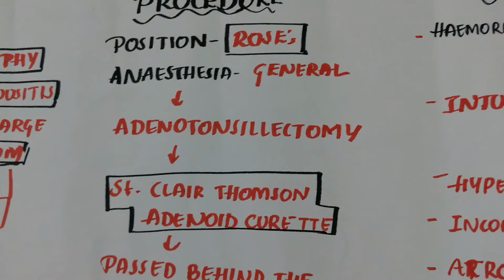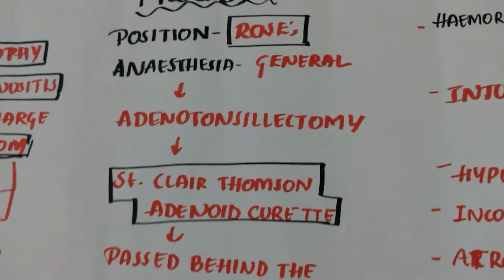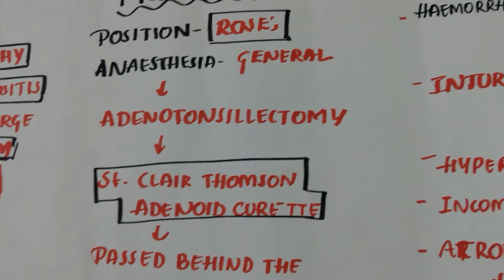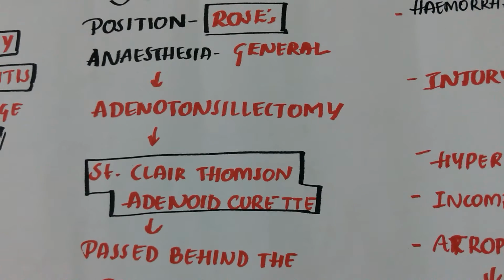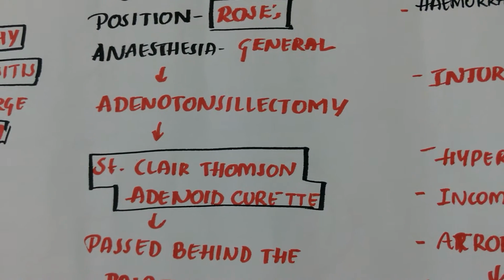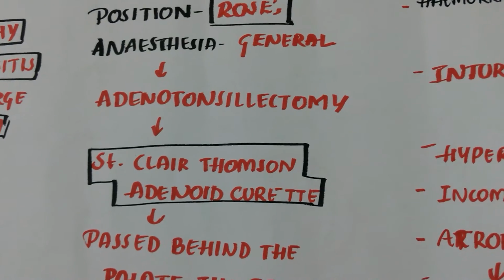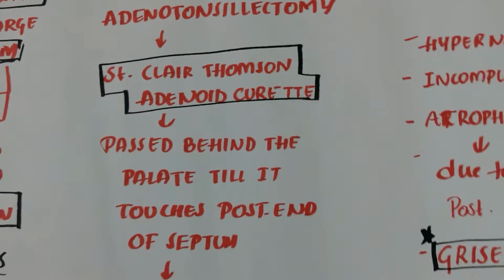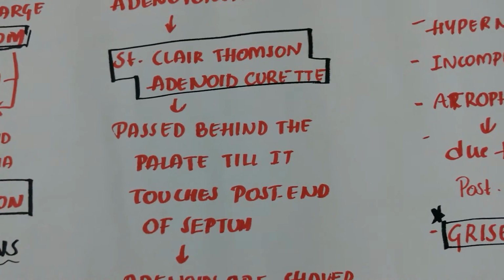Later, adenotonsillectomy is done. When adenoidectomy is clubbed with tonsillectomy, adenoids are removed first and packed. By the time the tonsillectomy is finished, the adenoid bleeding stops. Method: Boyle-Davis mouth gag is inserted.